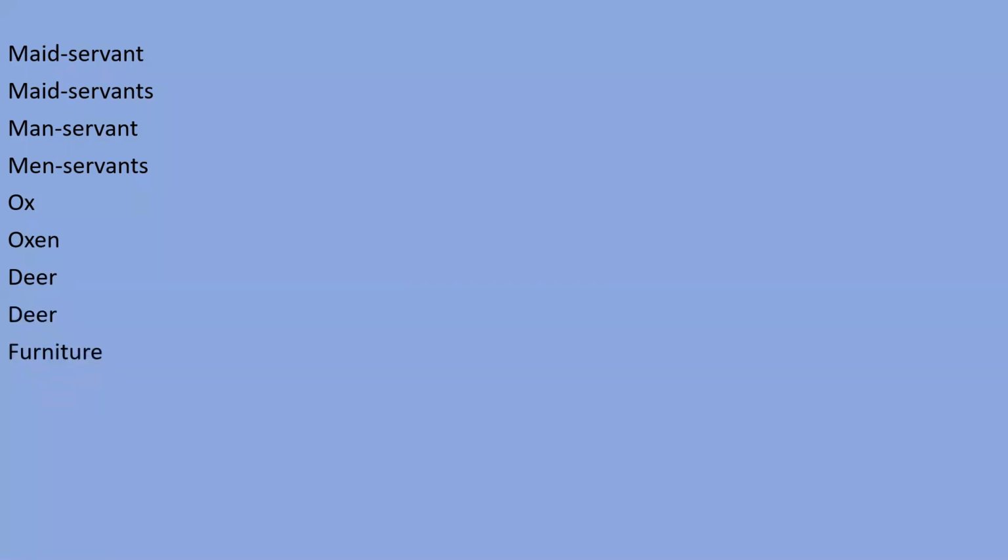If I say furniture, what is the plural of furniture? Sai Pratik, please tell me. Furnitures. No, I told you furniture is furniture, there is no plural form.